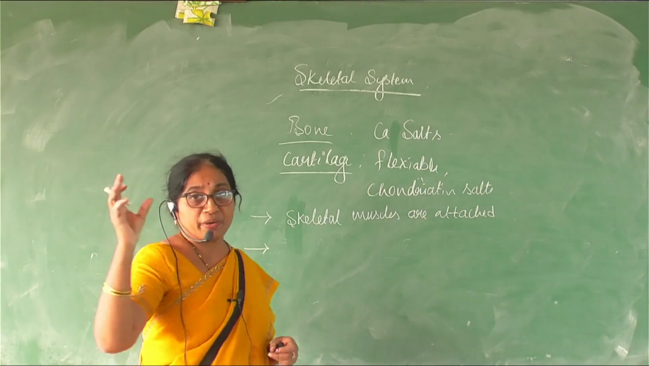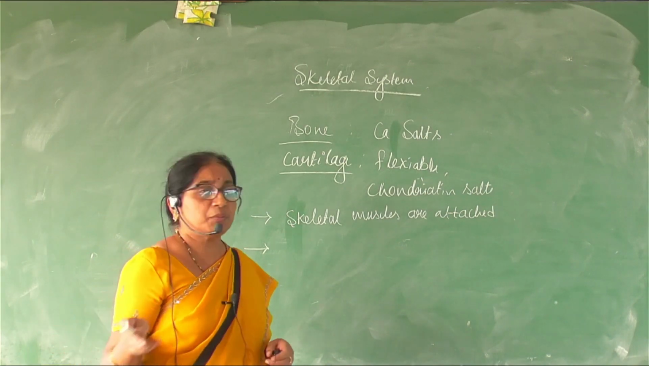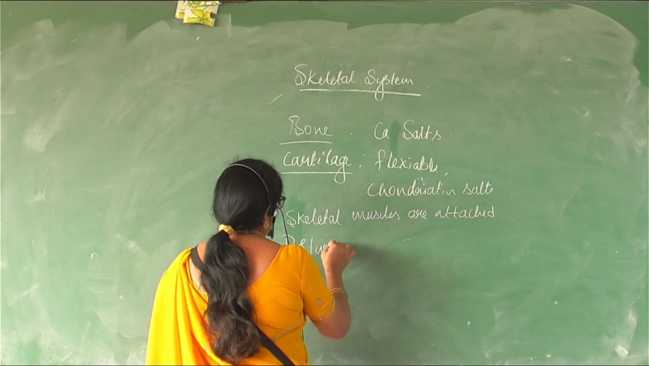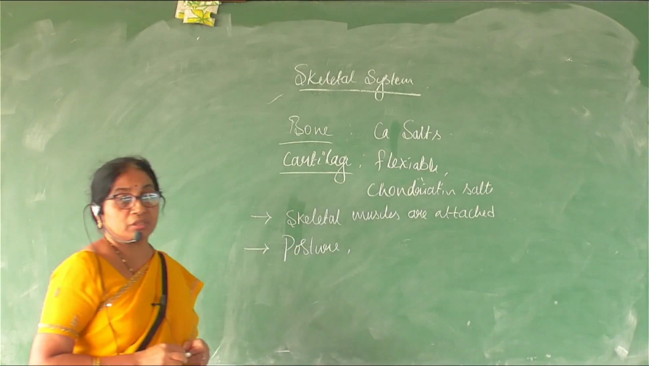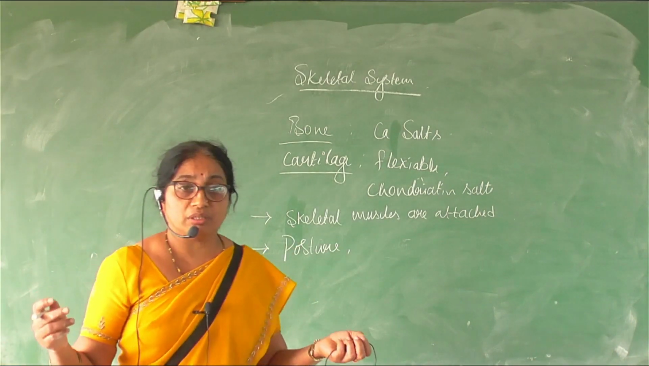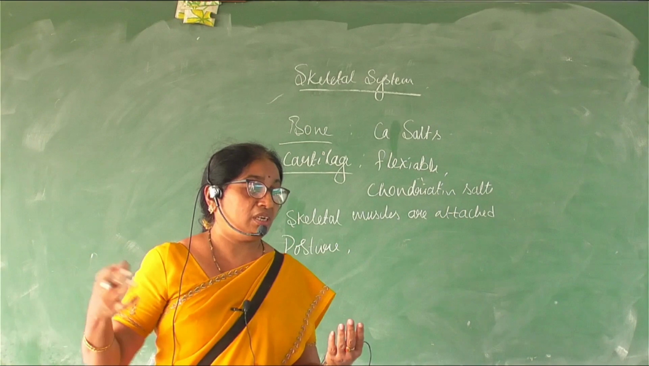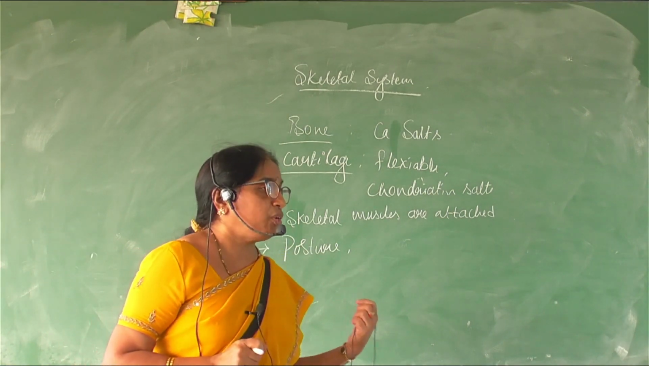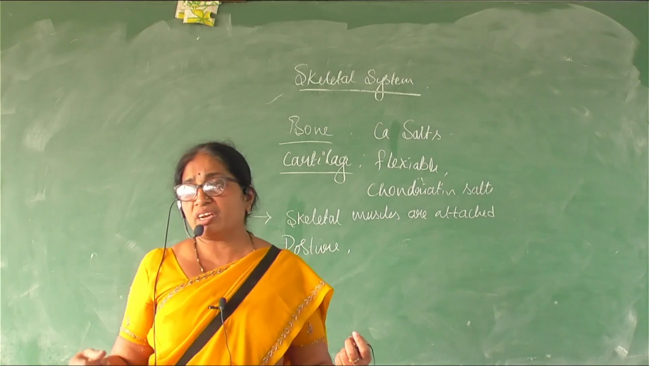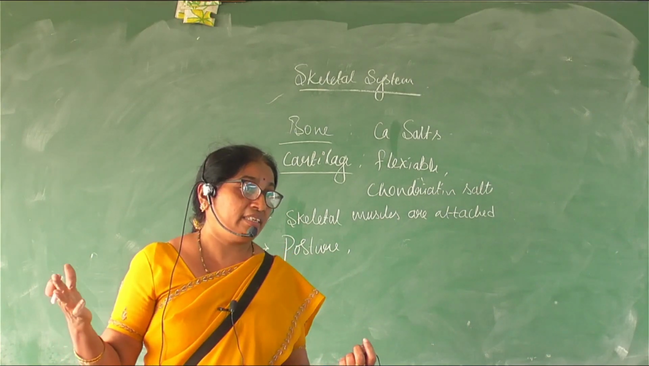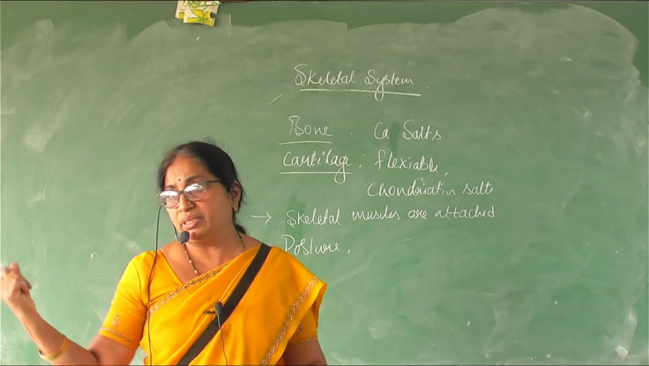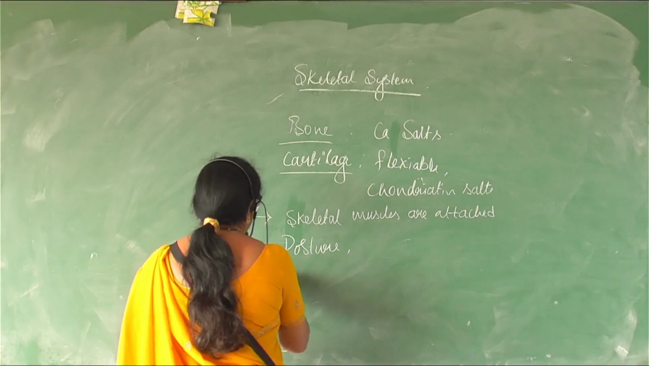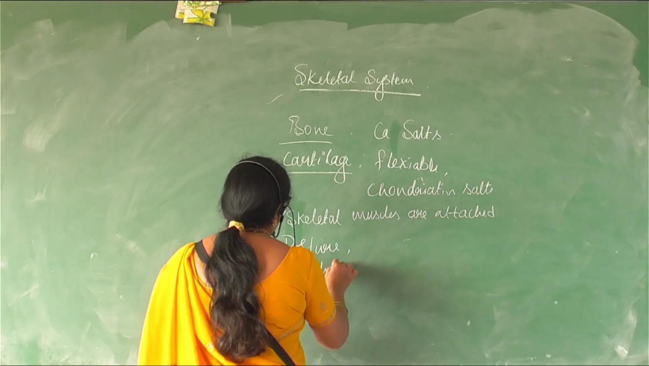So we have a proper erect structure. That is because of the skeleton. You can call it the posture. If you can imagine, if our body is standing straight, that is because of this endoskeleton. Otherwise, without the endoskeleton, our body would be lying on the floor like a lump of flesh. So it is providing mechanical support.